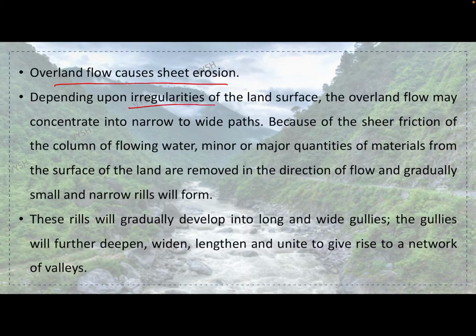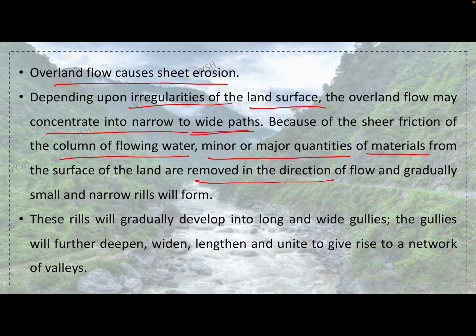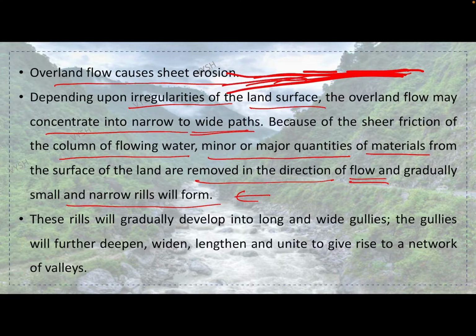Depending upon irregularities of the land surface, the overland flow may concentrate into narrow to wide paths. Okay, because of the shear friction of the column of flowing water, minor or major quantities of material from the surface of the land are removed in the direction of flow, and gradually small and narrow rills will form. See, when the water is flowing, for example, even if you make a small stream kind of a thing for your agriculture and all that, slowly when the water is flowing, a rill kind of a thing will be formed. Okay, small stream kind of a thing, and slowly the water will flow from it.